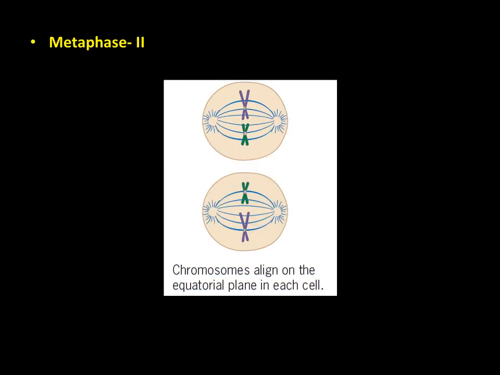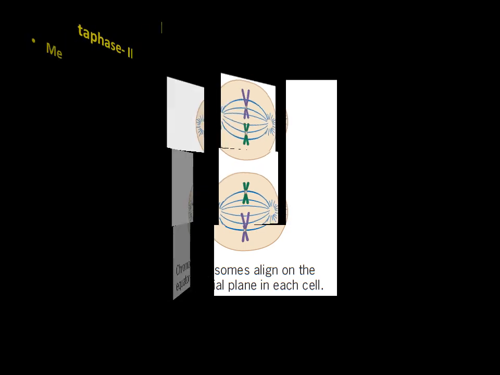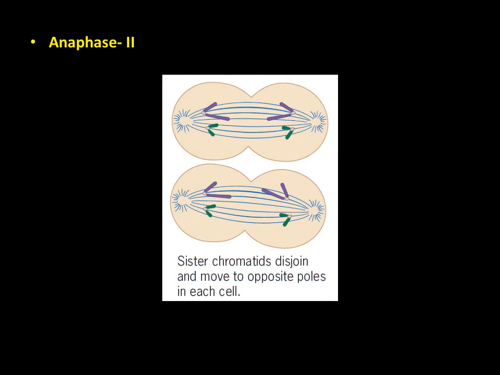Now see, in metaphase 2, the nuclear membrane is completely disappeared, destroyed or disintegrated. The chromosomes are present in the middle, at the metaphase plate. They are attached through the spindle fibers to these centrioles. In anaphase 2, the sister chromatids will separate and move towards the opposite poles.